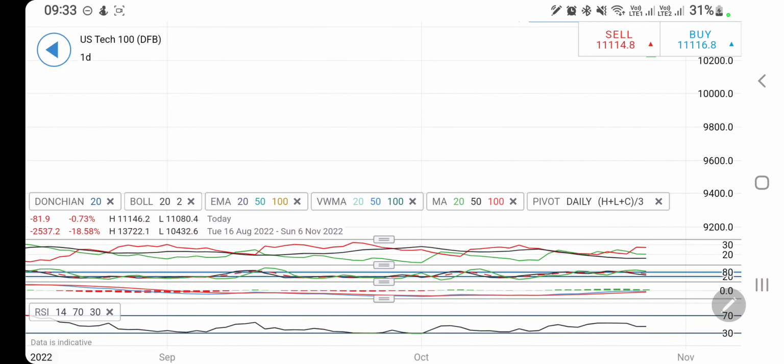So for the day, sell at 11,080, buy at 11,160. Above 160, target is 200, 250, and then 300. 300 is going to be a very strong resistance, and 400 is going to be the next strong resistance. These levels we had seen earlier, and we are looking back to these levels again, and we'll see how it behaves at these milestones.